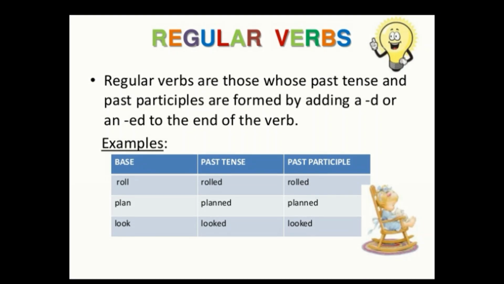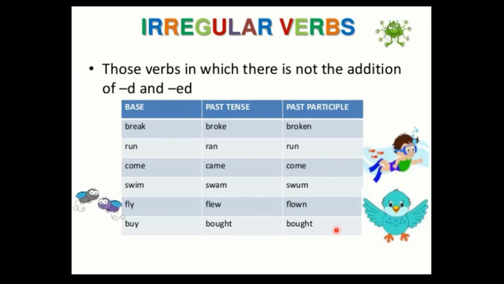They are very easy. Next, irregular verbs: those verbs in which there is no addition of d or ed, and they do not follow the regular rules of changing into the second and third form. All these irregular verbs are changed in some different way. Break, broke, broken; run, ran, run; come, came, come.